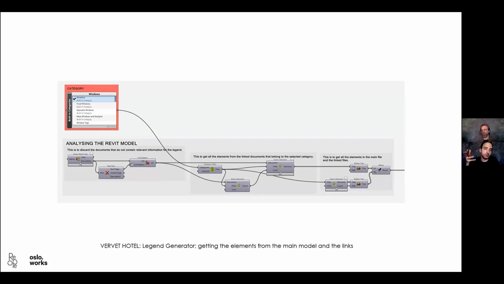So the way this script works is, first of all, we filter out all the potential useless links that we don't need. Believe me, this can happen, because if someone has unloaded a link in Revit and it's missing there, we have to get rid of it from the reading. Then we get all the elements from the main model and links, and then we say, okay, we only want the windows in this case, right?